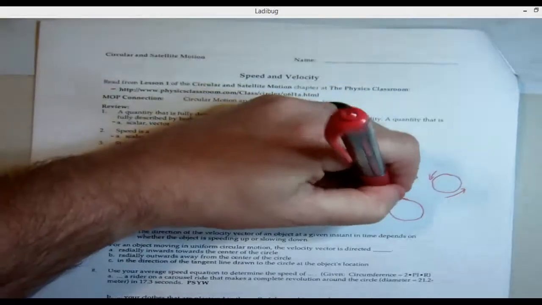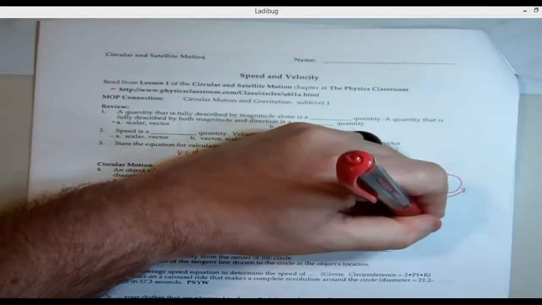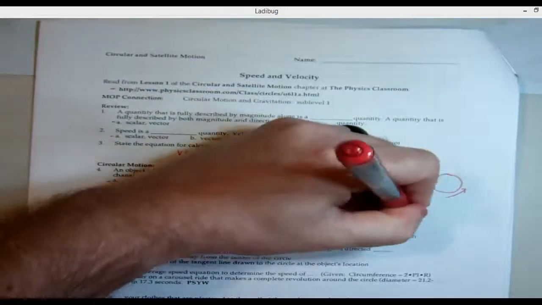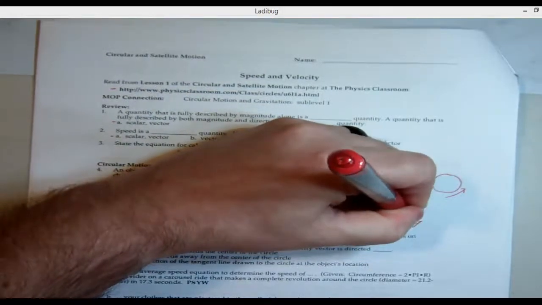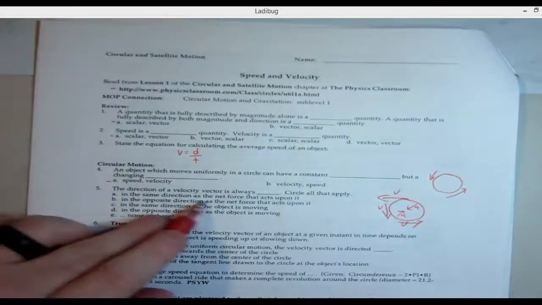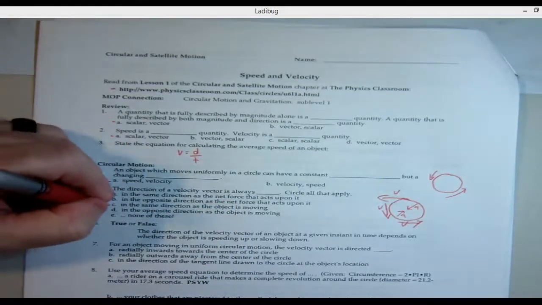If this is going counterclockwise, these are your velocity vectors, and your acceleration is always towards the center. So in this case, number 5, velocity is in the same direction as the net force and in the same direction the object's moving.